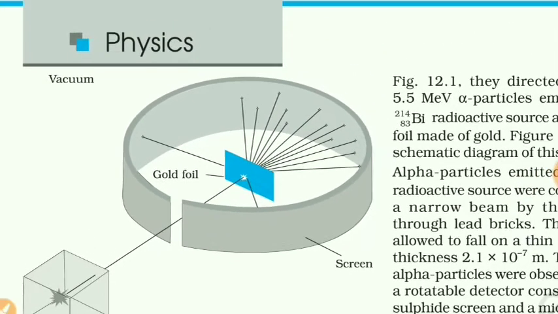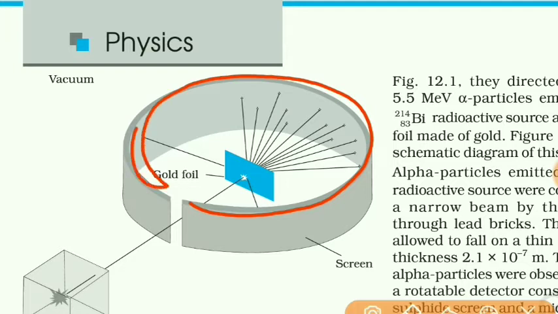And to observe these alpha particles, there is a screen and there is also a microscope. When the alpha particles strike the screen, a scintillation is produced. Scintillation means a bright spot is observed when the alpha particle strikes the screen.